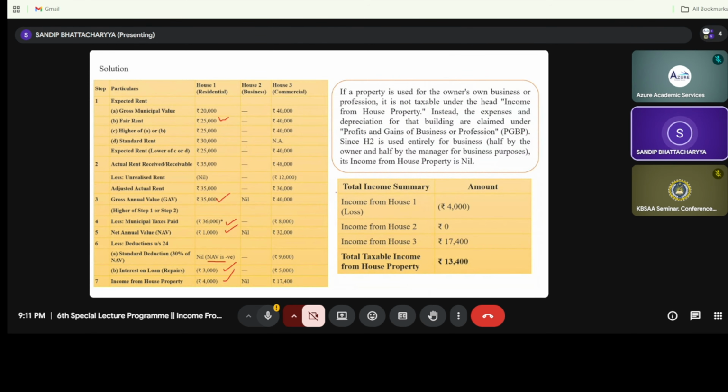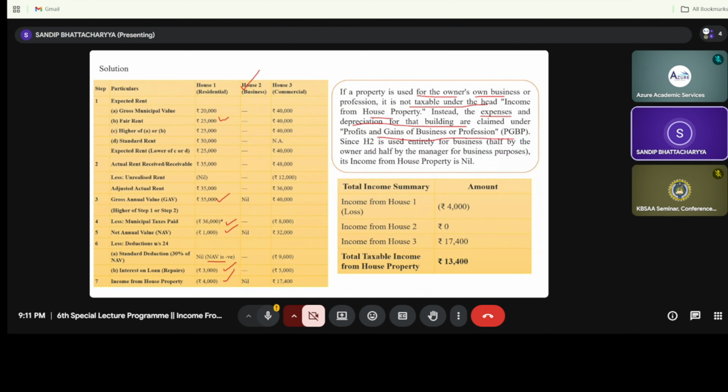Now in case of house number 2, it is for the business purpose, right? Because 50% is self occupied for business and 50% is given to the manager for business purpose. So the entire property, you can see, if a property is used for the owner's own business or profession, then it will not be taxable under income from house property. Instead, the expenses of depreciation pertaining to the building can be claimed as profits and gains from business and profession.